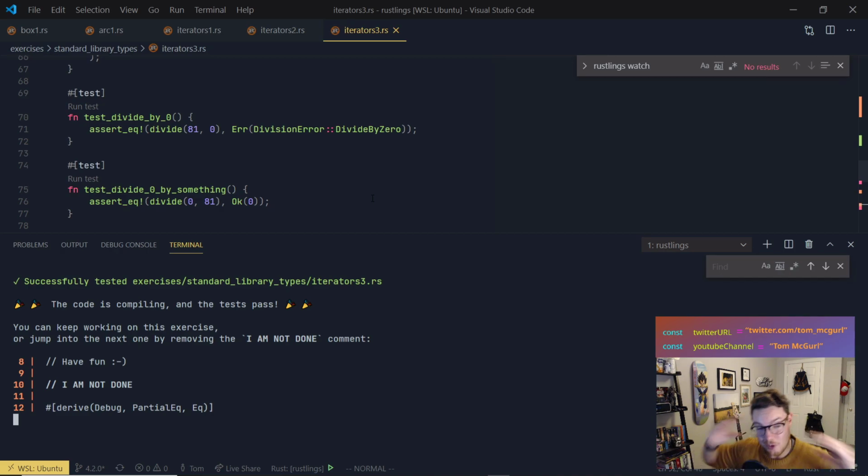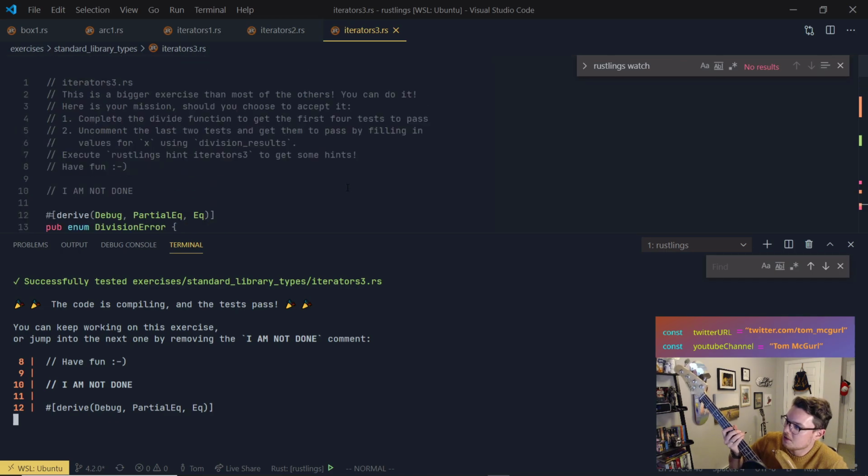Look at us. We didn't even learn these yet. We're crushing them. We're crushing them, right? We got the mission. We did the Mission Impossible theme. It said up top, should you choose to accept the mission? Look, here's your mission. Hit him with the Mission Impossible theme. You can't Tom Cruise me. Can't Tom Cruise me like that. We did it. Iterators 3.